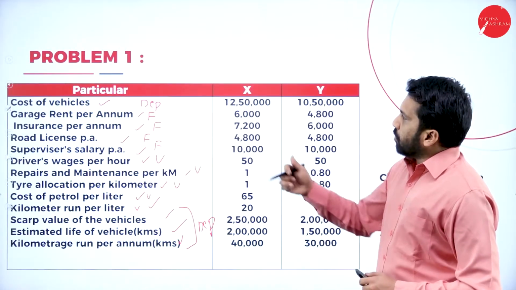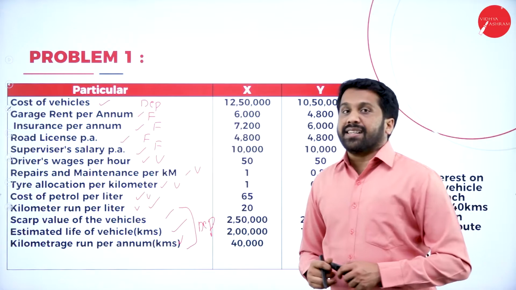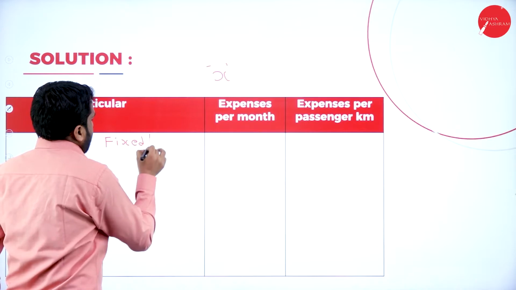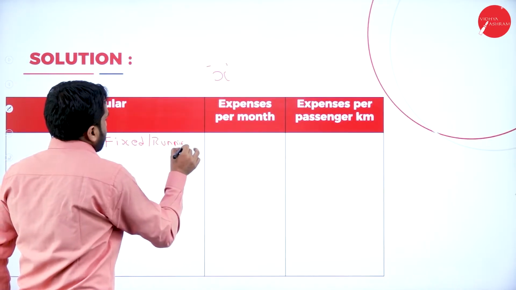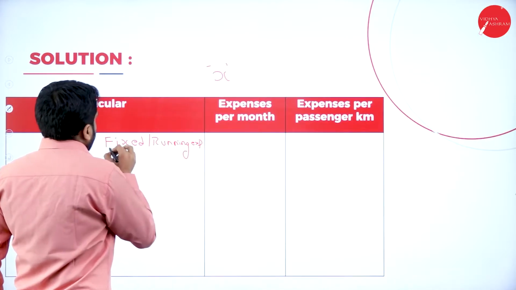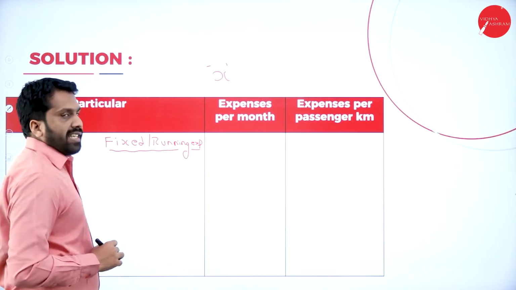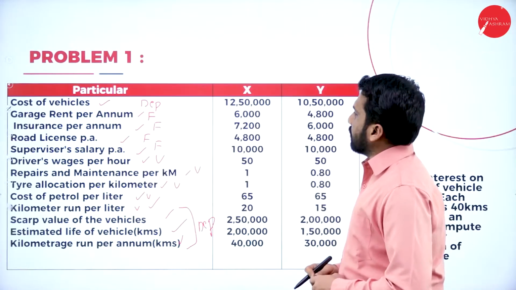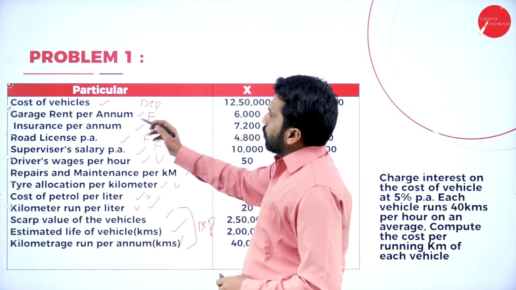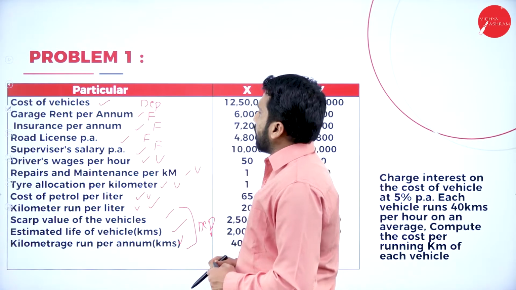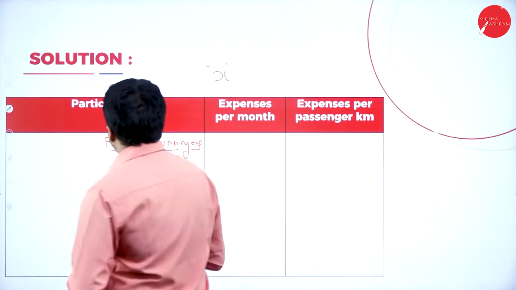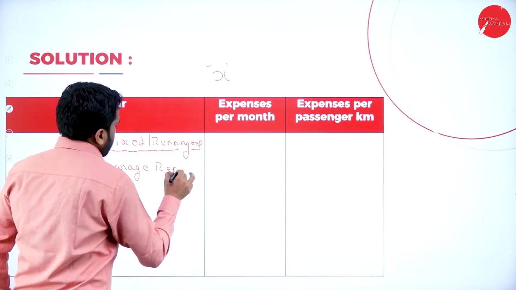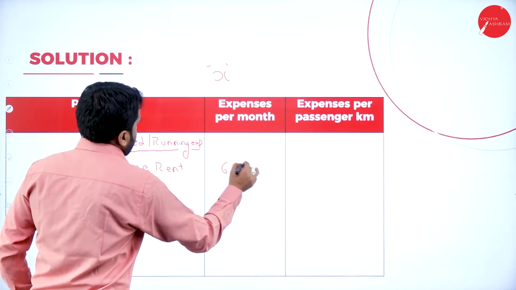Now first one, fixed or running expenses. Under fixed expenses, cost of vehicle will come later. Garage rent per annum, it is 6,000.